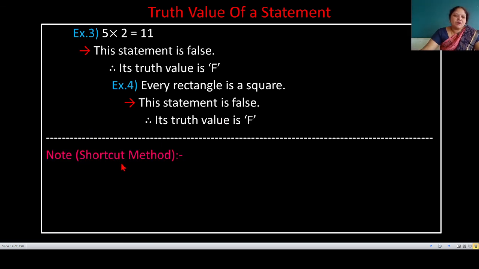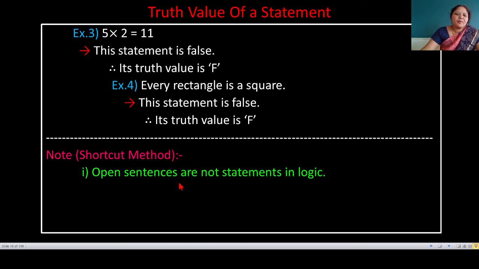Next, note or shortcut method. First note is open sentences are not statements in logic. Examples of open sentences are: he is a musician, x plus 2 equal to 7, Indian food is very tasty, he is an actor. This type of sentences are called open sentences. Here open sentences are not a statement in logic.